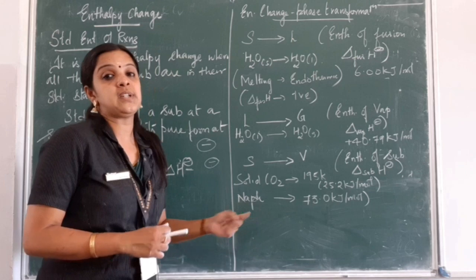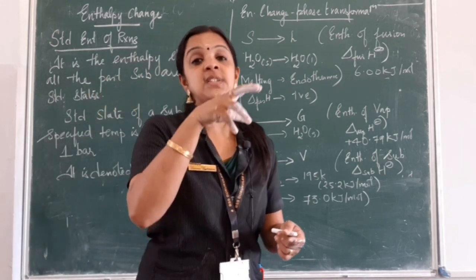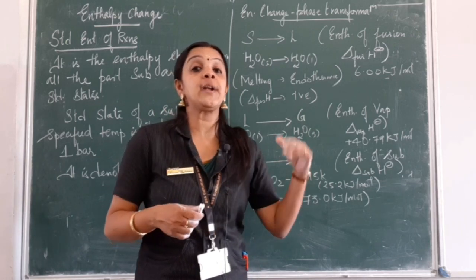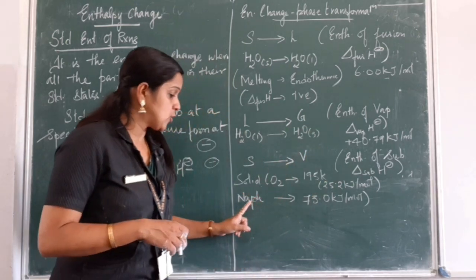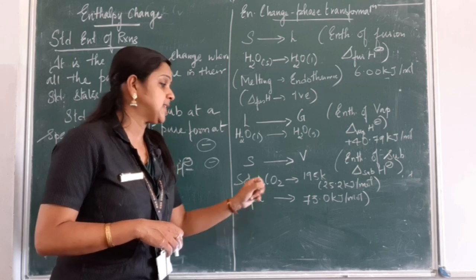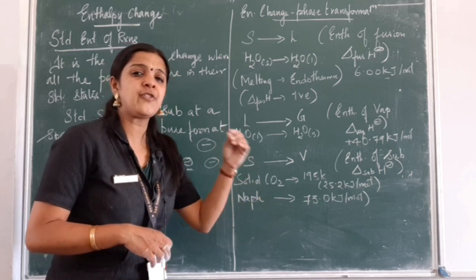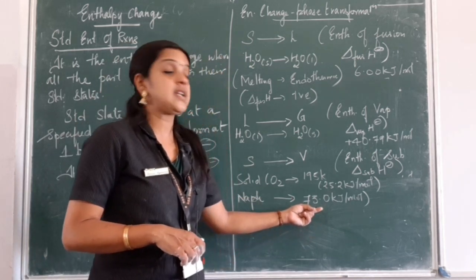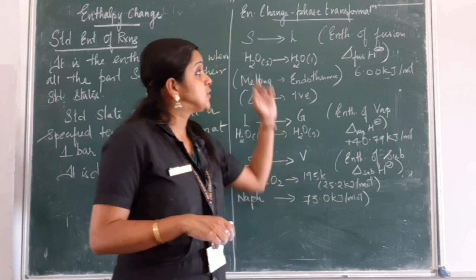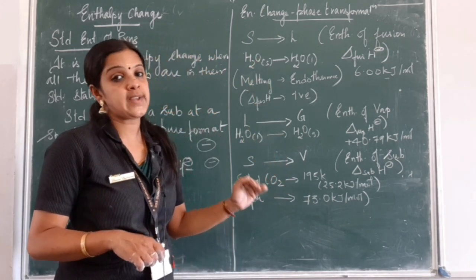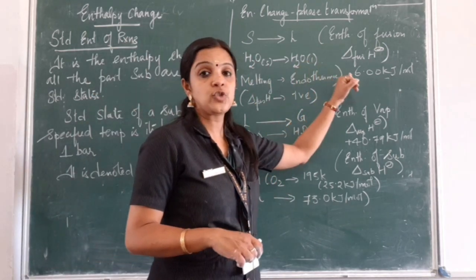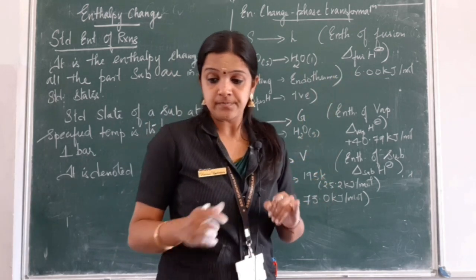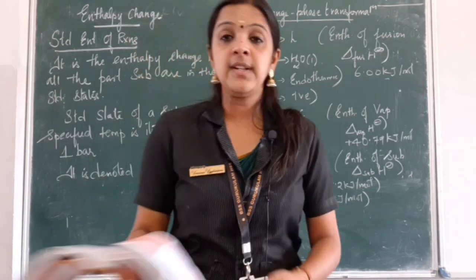But in case of naphthalene, you know what naphthalene balls are? We use them in our cupboards to get a good fragrance or to repel moths, right? So there naphthalene gets converted into the vapor phase, but very slowly, and the enthalpy of sublimation is around 73.0 kilojoule per mole. So these are the different enthalpies of phase transformation: enthalpy of fusion, enthalpy of vaporization, and enthalpy of sublimation.